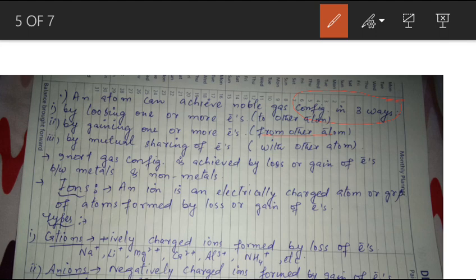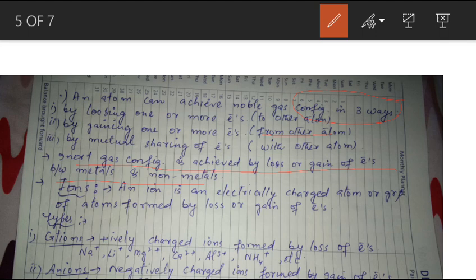But here you will note it down that inert gas configuration is achieved only by the loss or gain of electrons between metal and non-metal. By mutual sharing of electrons, an atom only becomes stable.